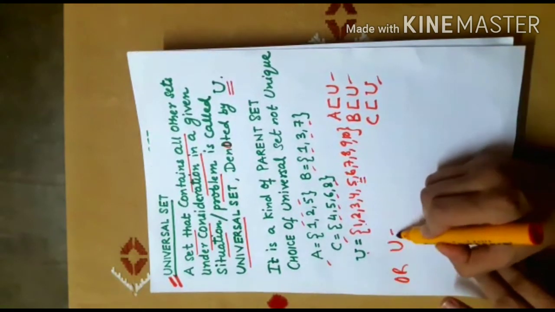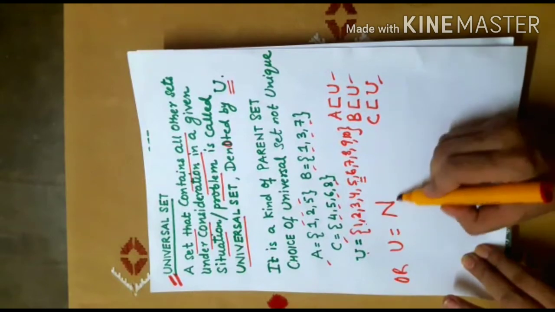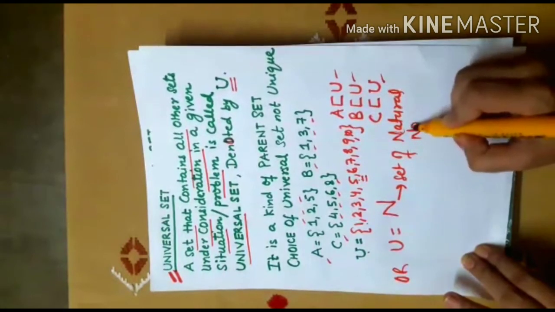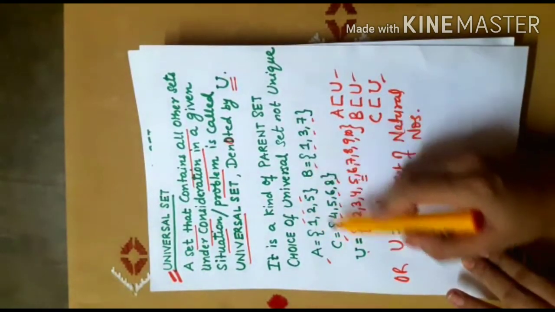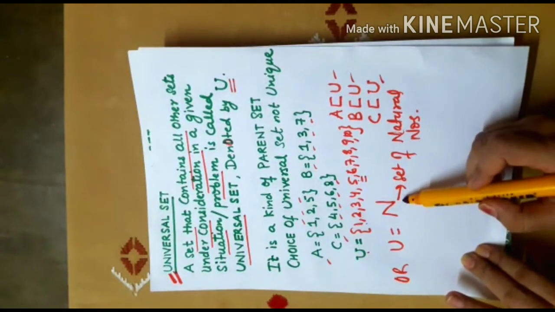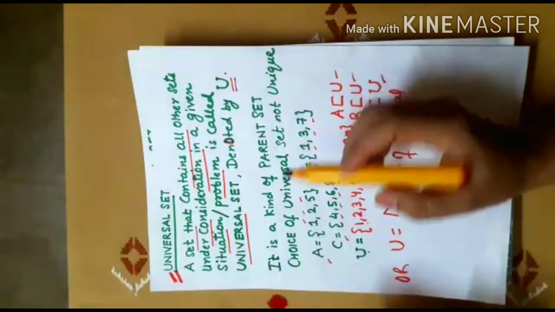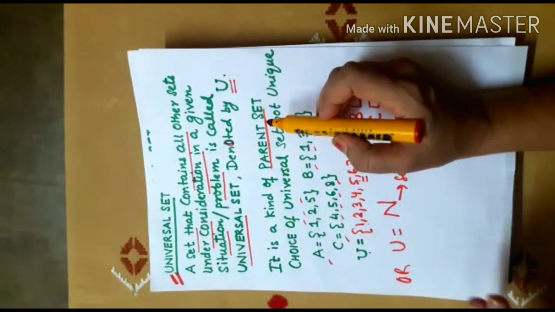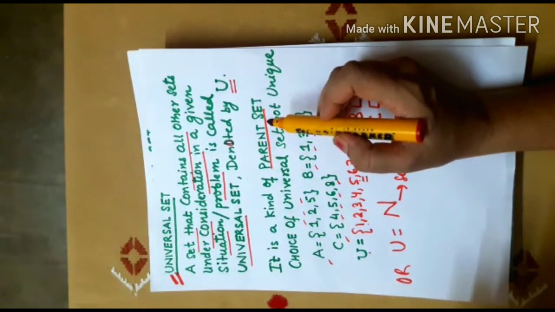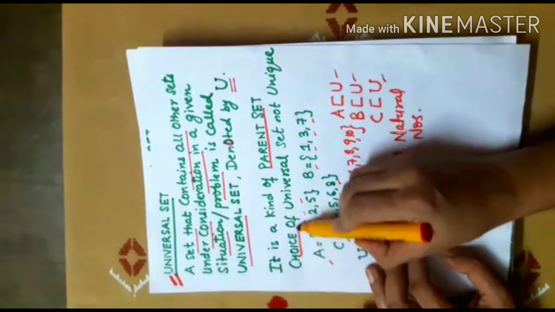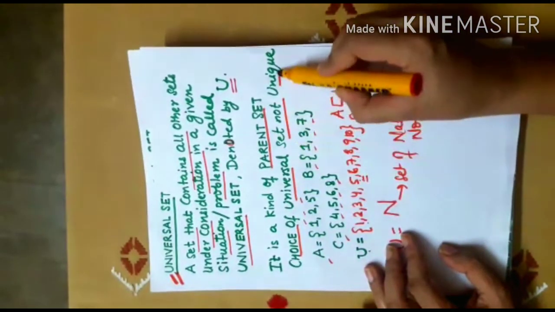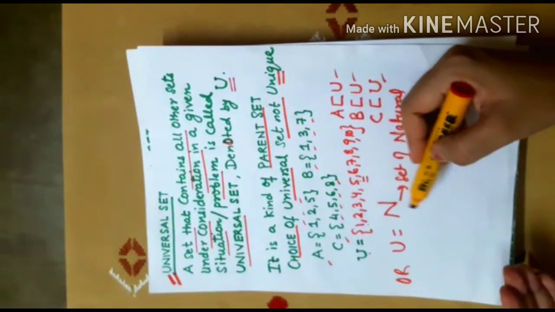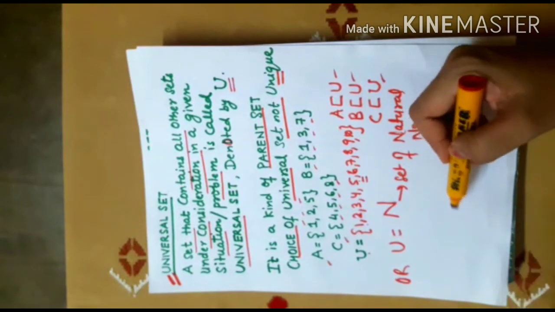Or I can take my universal set as N. And what was N? The set of natural numbers, because A, B and C are subsets of N. So, universal set is a kind of parent set which contains all the sets under consideration, and choice of universal set is not unique as in this case. And there may be another set which can be taken as a universal set.